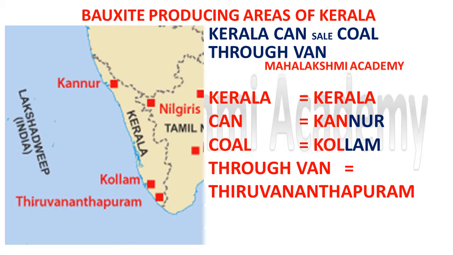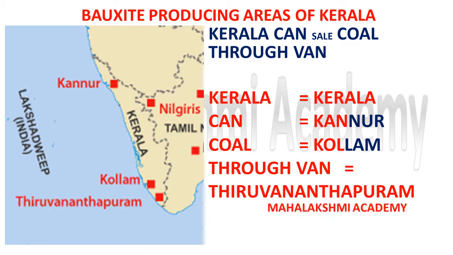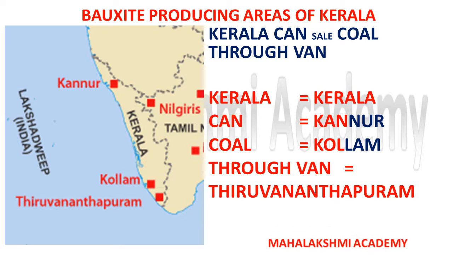Now here we are in Kerala. In Kerala we can find three regions where the bauxite mines are. The trick is: Kerala can sail coal through van. Kerala stands for Kerala, can stands for Kannur, sail is unimportant, coal stands for Kollam, through van means Thiruvananthapuram. So this is all about the areas where we can find the bauxite mines in India.